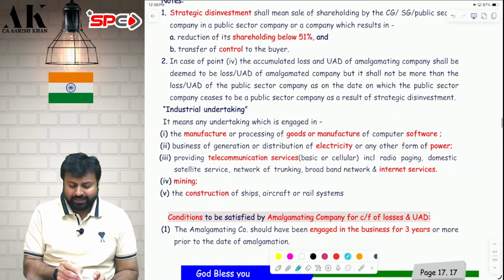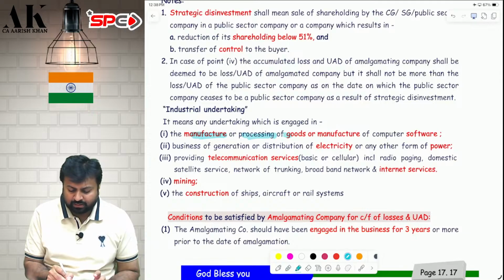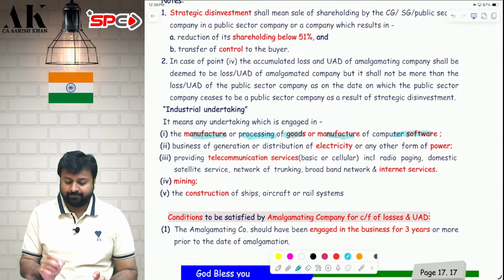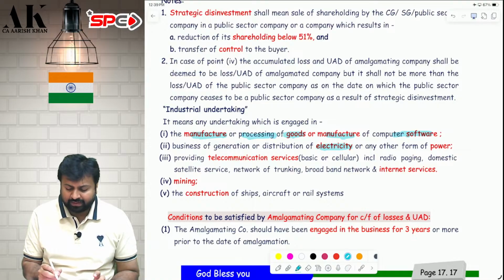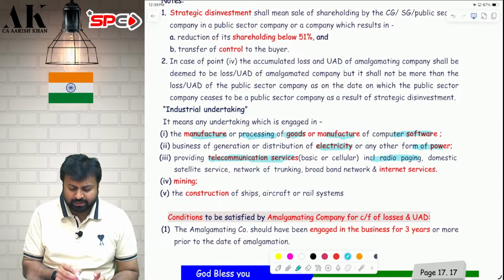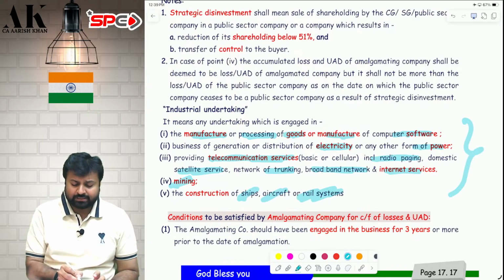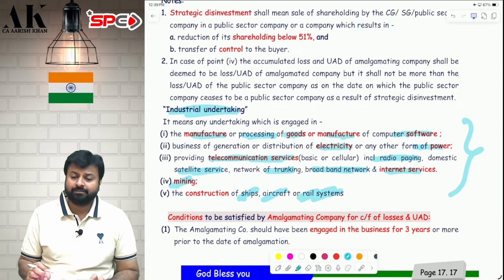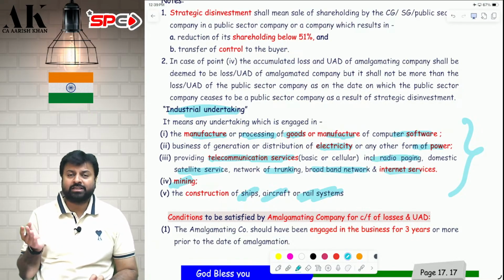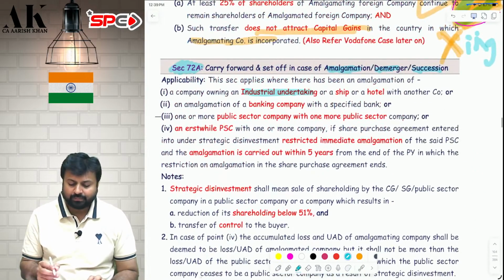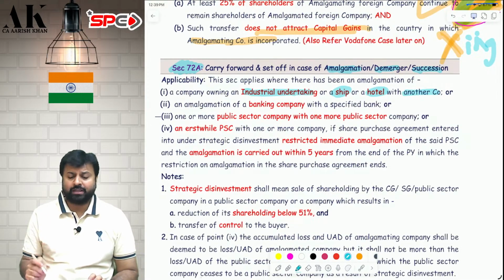That is defined below. It means you should be engaged in manufacturing or processing of goods or manufacturing of computer software, or in generation or distribution of electricity or power, or in telecommunication services, including radio paging, satellite service, network trunking, broadband network, internet service, or in mining, or in construction of ship, aircraft or rail system. All these things are considered as industrial undertaking. This we are learning not for exemption, but for carry forward of losses. Or if you are engaged in the business of shipping or hotel and you are doing amalgamation with another company.